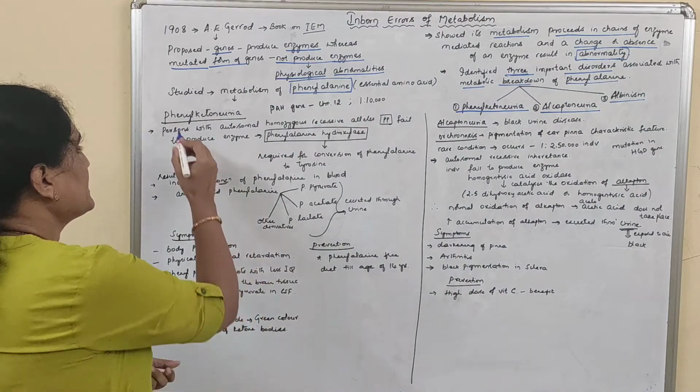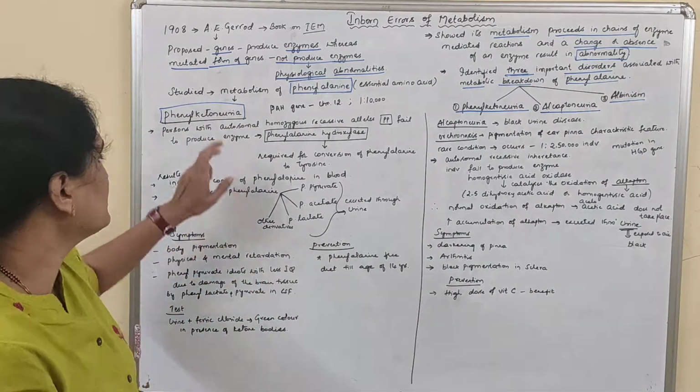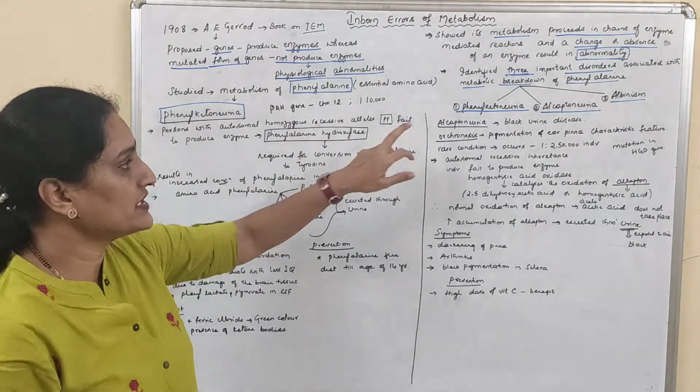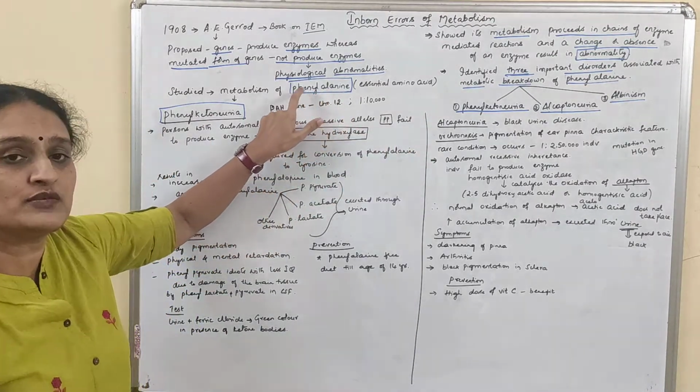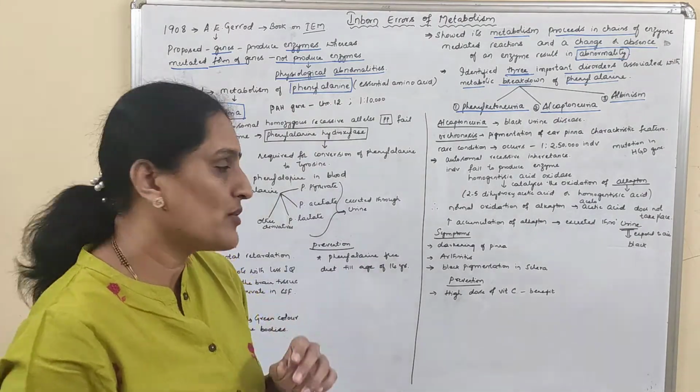Now first let's take up phenylketonuria. As we all know, phenylketonuria is a result of improper metabolism of phenylalanine. Now let us understand what happens in a normal condition.